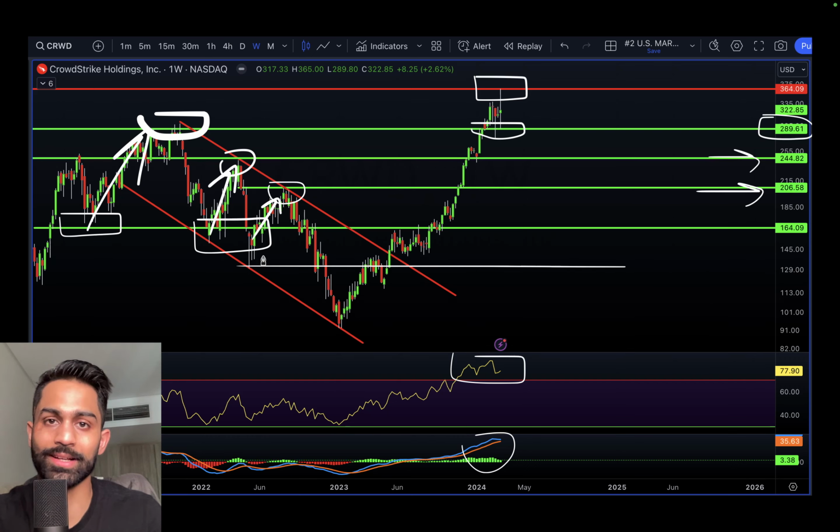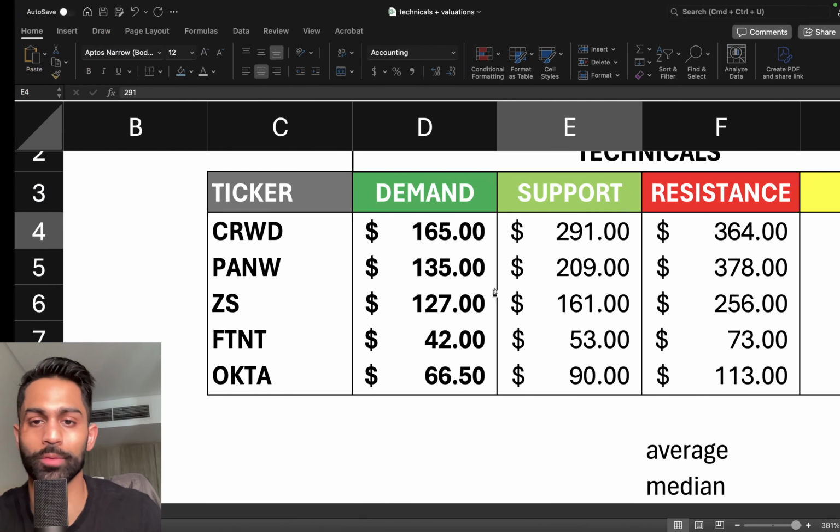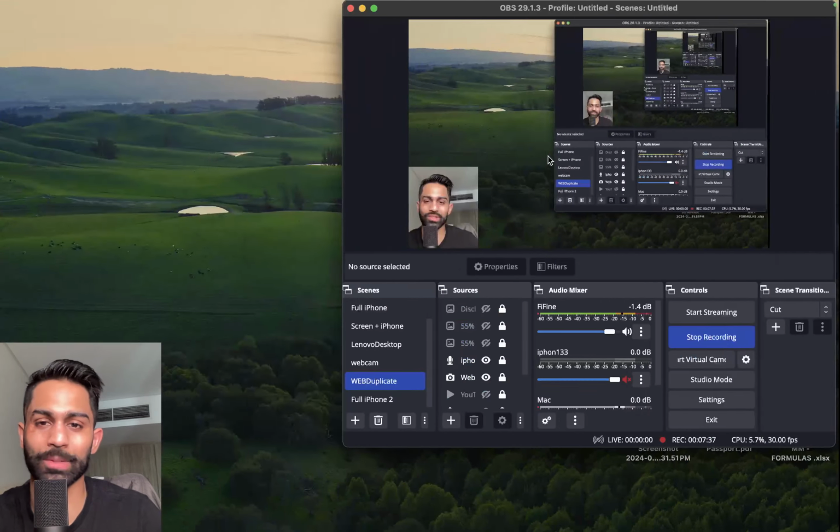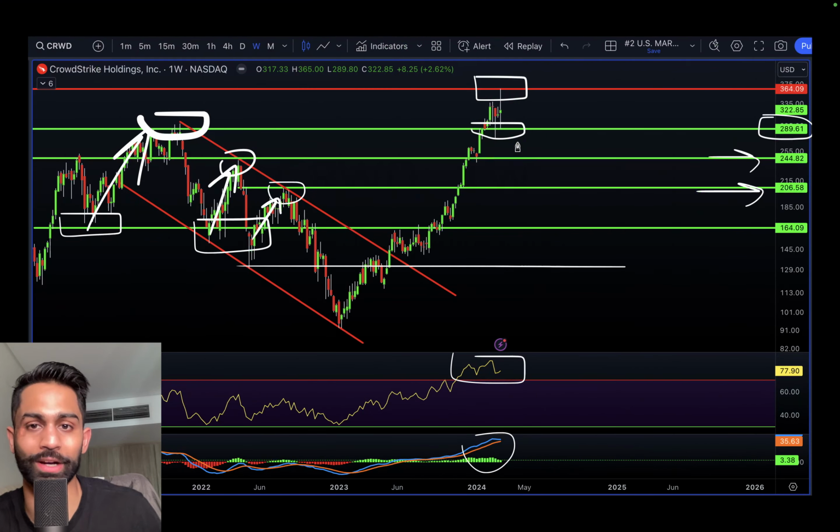So hope that kind of makes sense. In the past, we've seen 160s as an area of demand as opposed to a strong area of support, which it already is. So that is going to be that level to watch. So 165 demand, 291 support. Even at 291 support, I would say CrowdStrike doesn't make for a good swing trade.